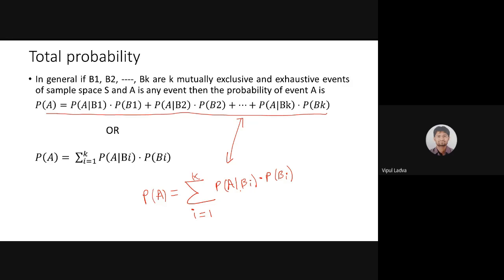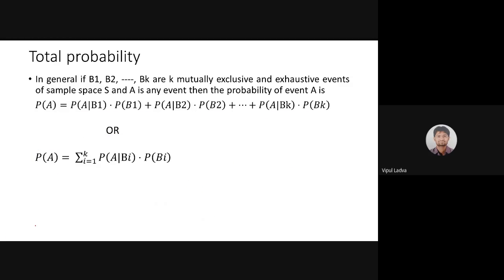In this term, I'm using the variable i, and i is running from 1 to K, and summation means I'm adding all such terms. So that is the way I had written this. It's totally fine. Mostly we will be dealing with 3 mutually exclusive events.